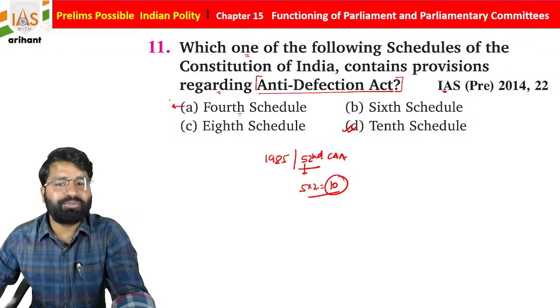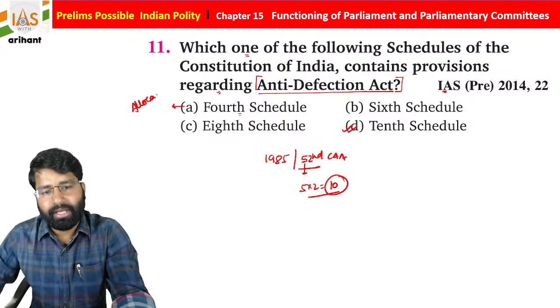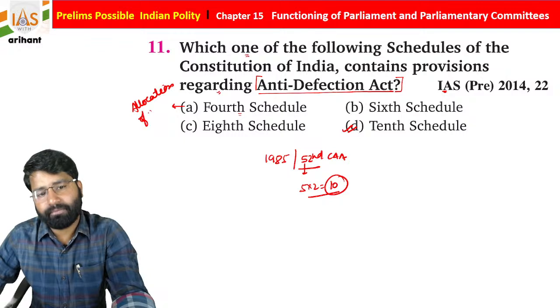If we talk about the 4th Schedule, it is about the allocation of seats of Rajya Sabha.